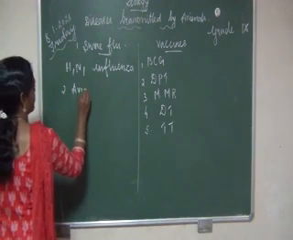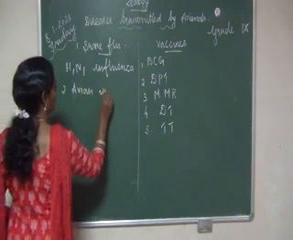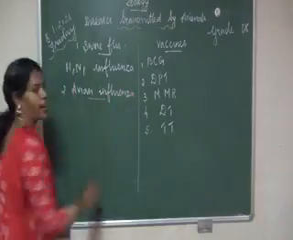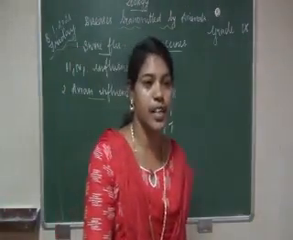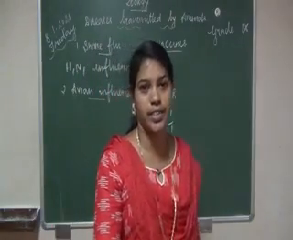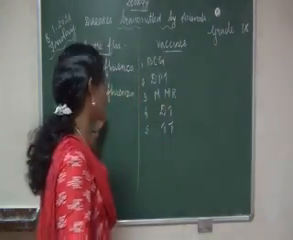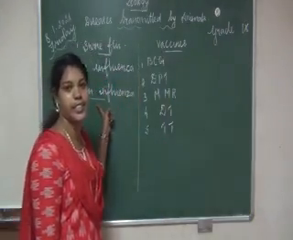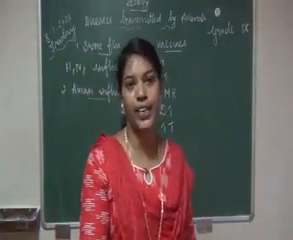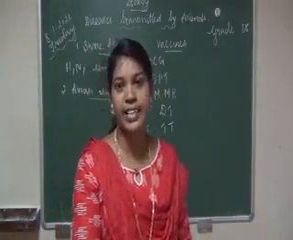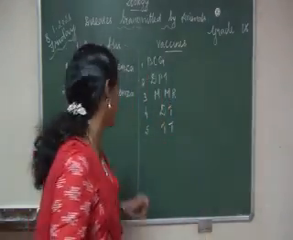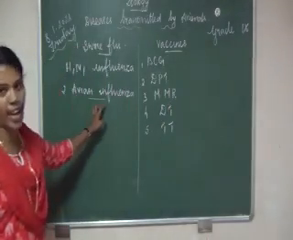avian influenza. Second disease, avian influenza. Children, do you know what aves means? Aves means birds, isn't it? So this is a disease transmitted by birds. When we come in contact with infected birds, or when we eat infected birds, especially chicken, it will enter our body and cause the disease avian influenza.